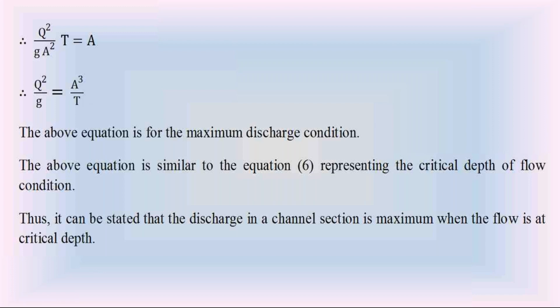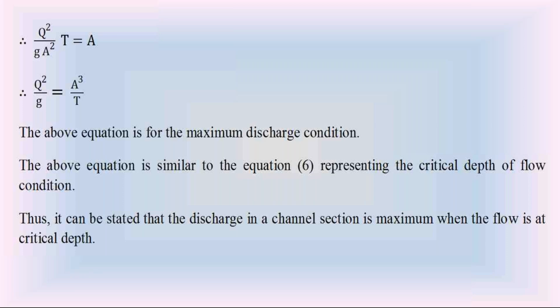So in today's class, we discussed maximum discharge in the specific energy of water flow in open channel. In that specific energy discussion, the discharge is maximum when dQ by dy equal to 0. By using the differentiation dQ by dy equal to 0, we got this final equation Q square by g is equal to A cube by T.